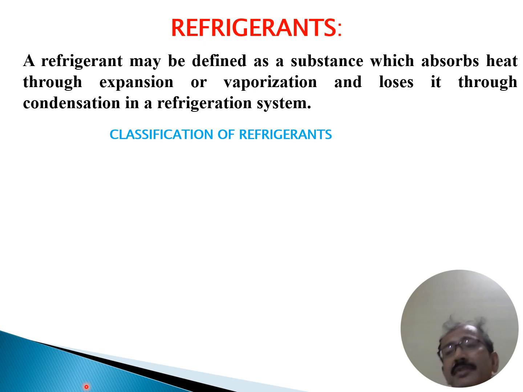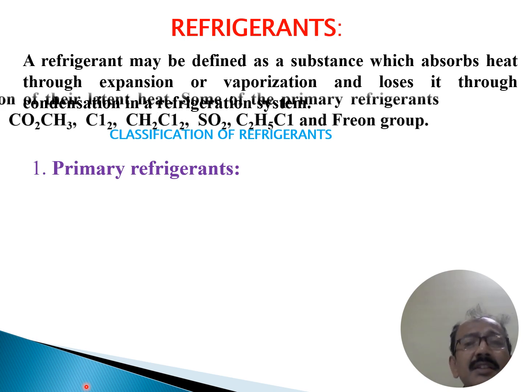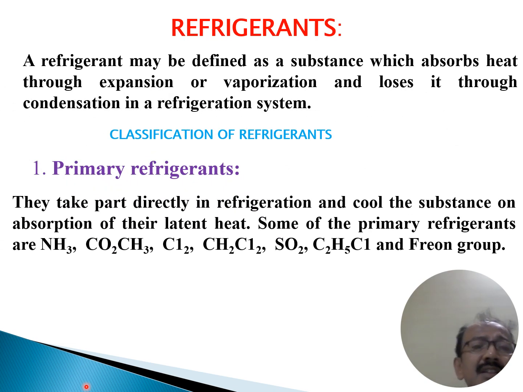Now the classification of refrigerants. How to classify a refrigerant? Number one, the primary refrigerant. Under the primary refrigerant, these are NH3, CO2, CH3Cl, SO2, C2H5Cl, and the freon group. These are under the category of primary refrigerant. They take part directly in the refrigeration and cool the substance on absorption of their latent heat.